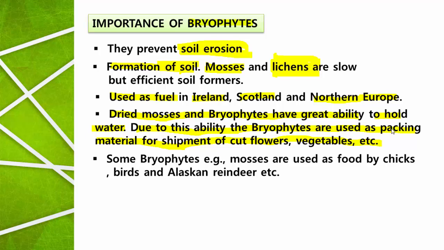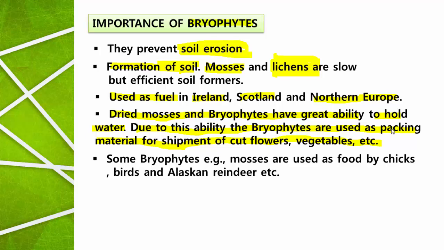When sphagnum is completely dried, it has the ability to absorb the water content or moisture content, so that long term transportation of the flowers and vegetables without any damage or decaying can be carried out with the help of the dried bryophytes, and hence bryophytes are used as packing materials.